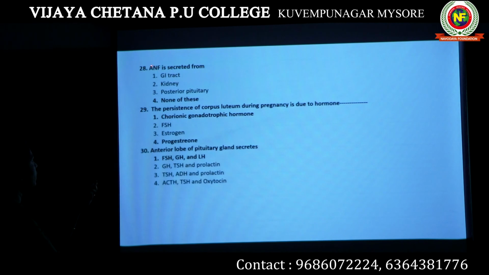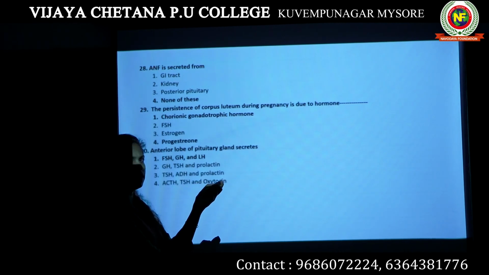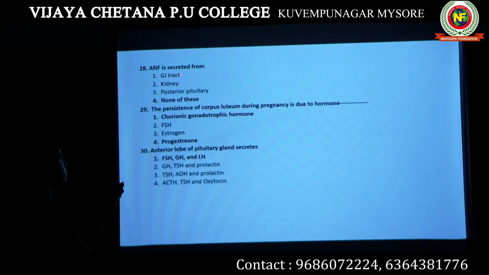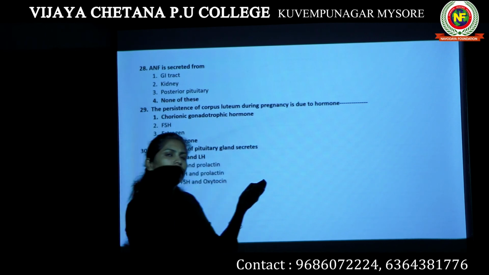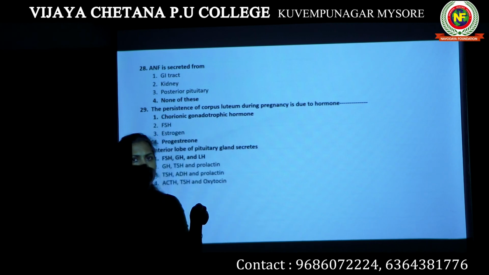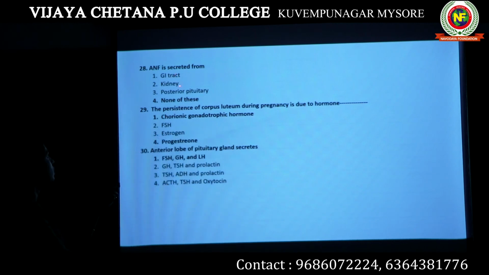Next, ANF, atrial natriuretic factor, is secreted from. Is it secreted from the GI tract? No. Kidney? No. Posterior pituitary? No. The last option is none of these, because we know ANF is secreted from the heart. Right? So heart is not an option. So we have to choose none of these.